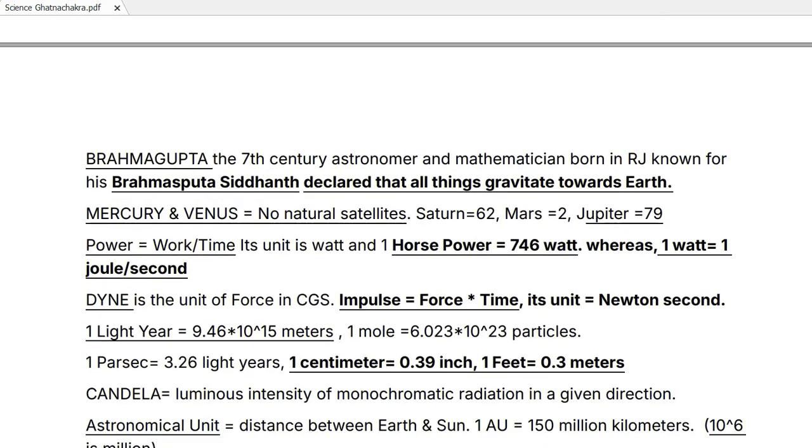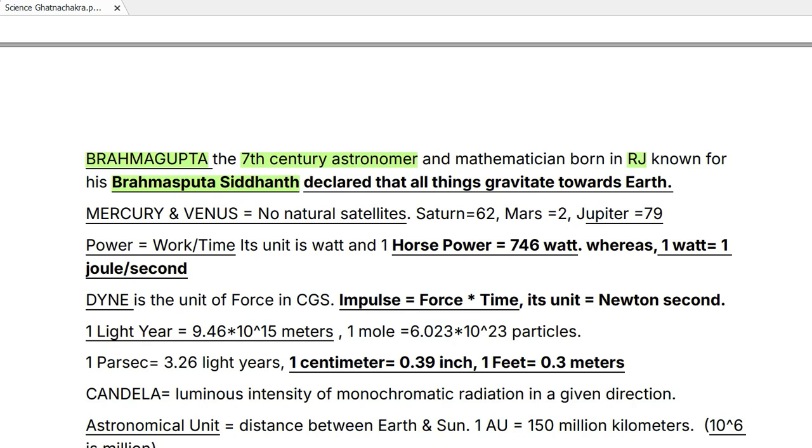Okay, so let's begin from this page number 16. So Brahmagupta, he was a 7th century astronomer and a mathematician born in Rajasthan. He was known for his book called Brahmasphuta Siddhanta, in which he declared that all the things gravitate towards Earth. So I mean, he had given the earliest kind of idea about gravity.